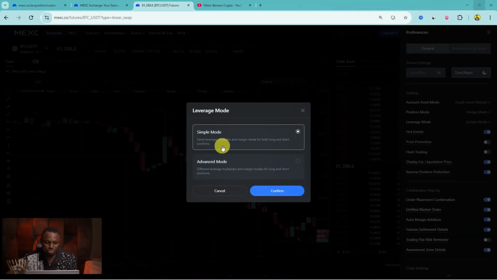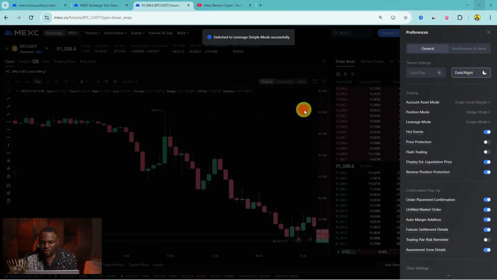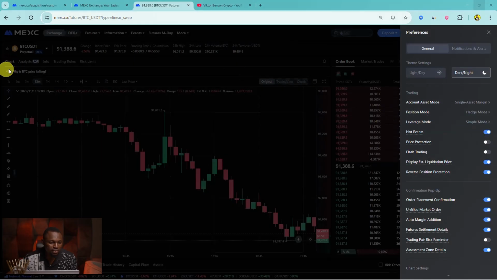Also, we have leverage mode: simple leverage mode, with a single leverage multiplier and margin mode for both long and short, but advanced has different margin multipliers and margin modes. So leave it as simple, just to not confuse you there. So we also have hot events. You can turn this off. You can see it most likely right here. Now you can see price protection is turned off, flash trading right here is turned off.